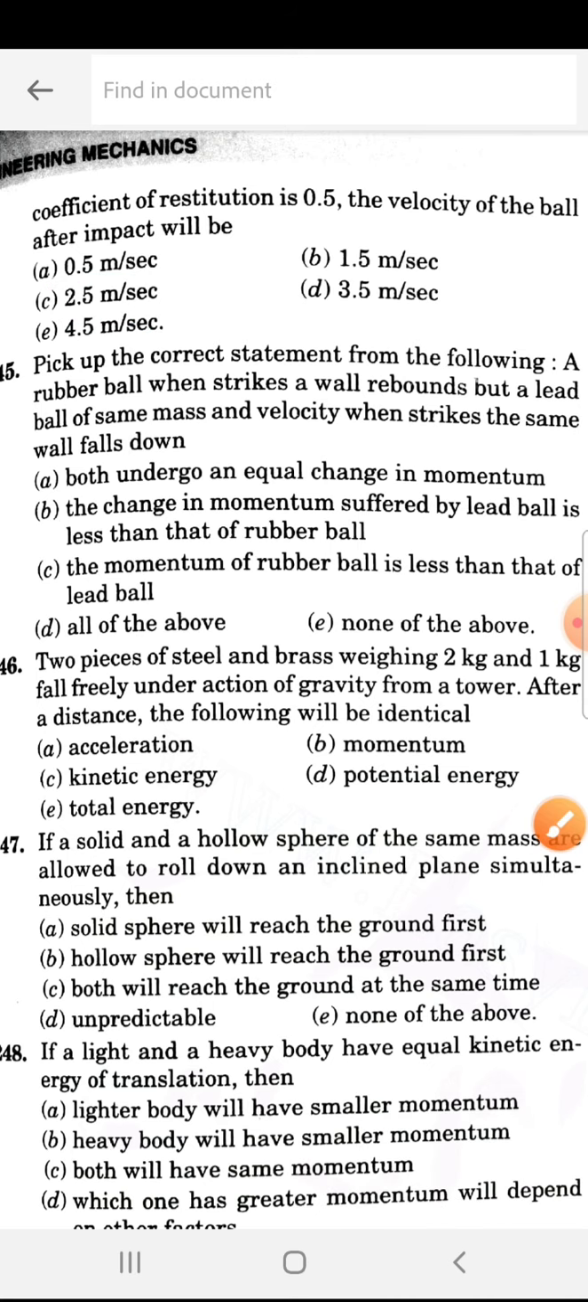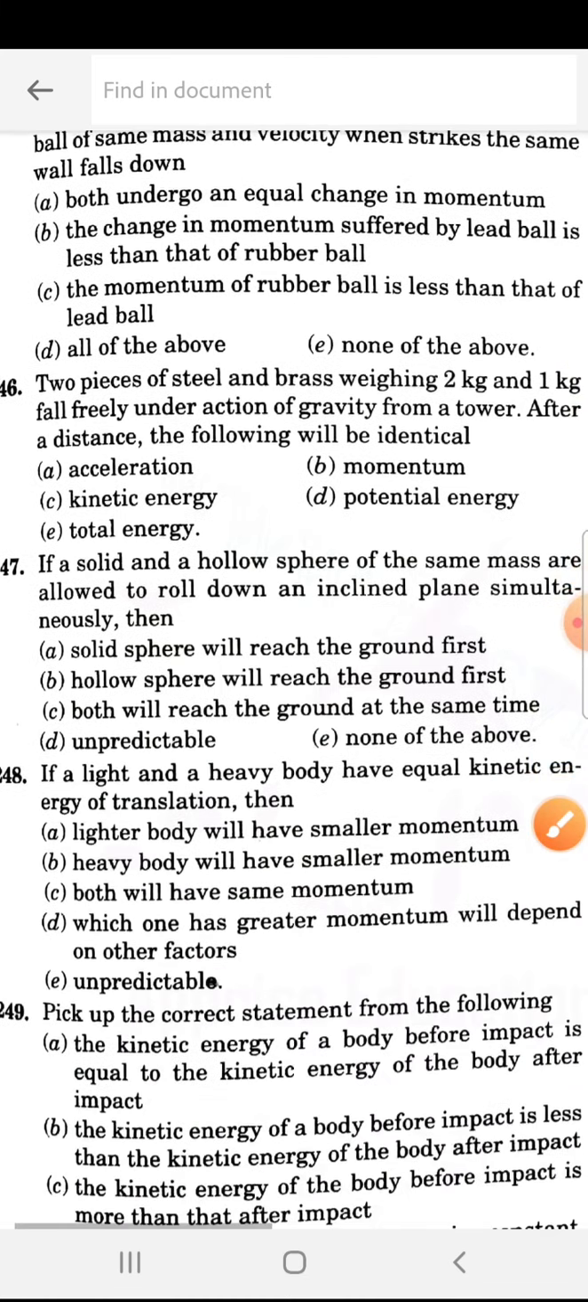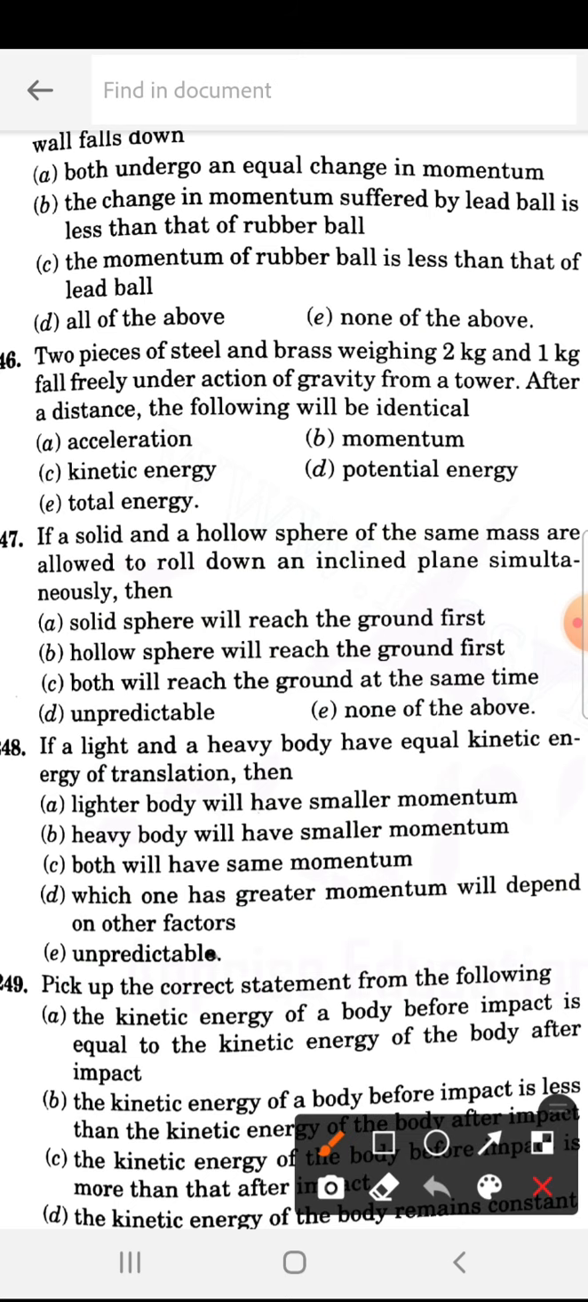Pick up the correct statement from the following. A rubber ball when striking a wall rebounds, but a lead ball of the same mass and velocity when striking the wall falls down. This is because, tell me, 245, we already did this question. B is the correct answer. The change in momentum suffered by the lead ball is less than the rubber ball. 246. Two pieces of steel and brass weighing 2 kg and 1 kg fall freely under the action of gravity from a tower. After a distance, the following will be identical. So 246 is A, acceleration will be identical.